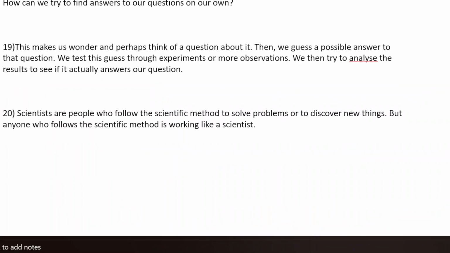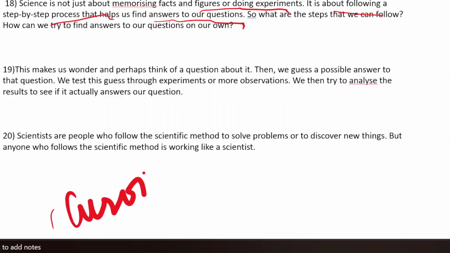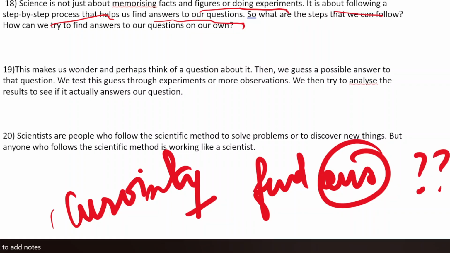For example, how your pens work. Science is not about memorizing facts and figures or doing experiments. It is about following a step-by-step process that helps us find answers to our questions. Science का क्या है? Science का अपने में ही एक मतलब है curiosity. You need to find answers. You have a lot of questions, now we just need answers for all these questions. So what are the steps that we can follow? How can we try to find answers to our questions on our own?